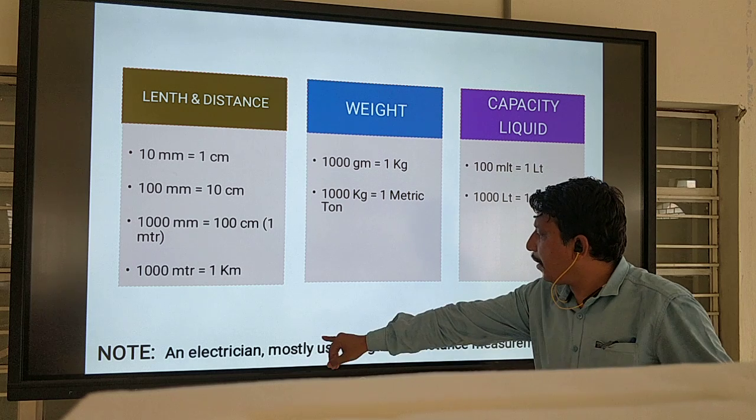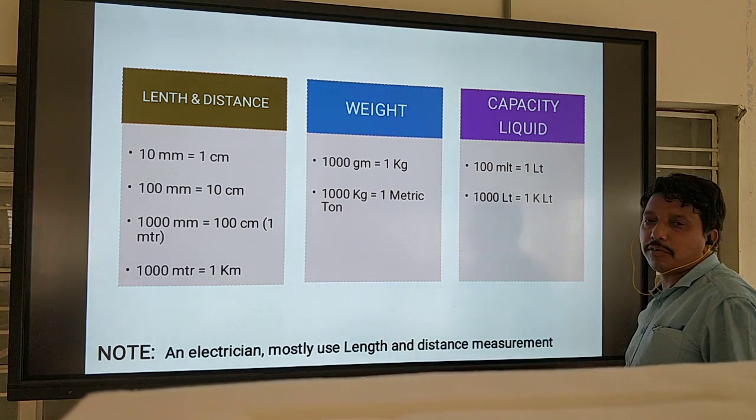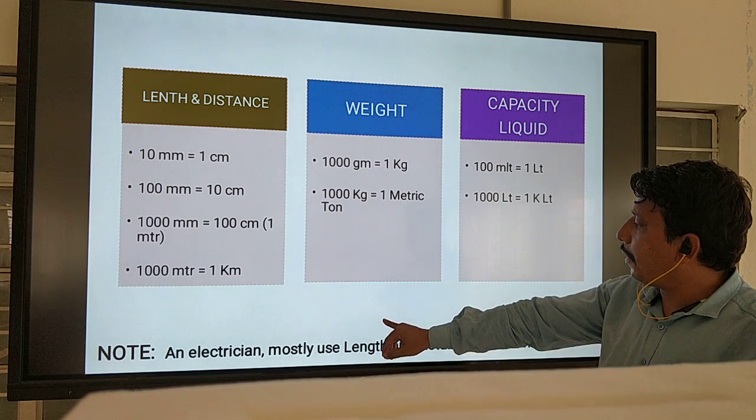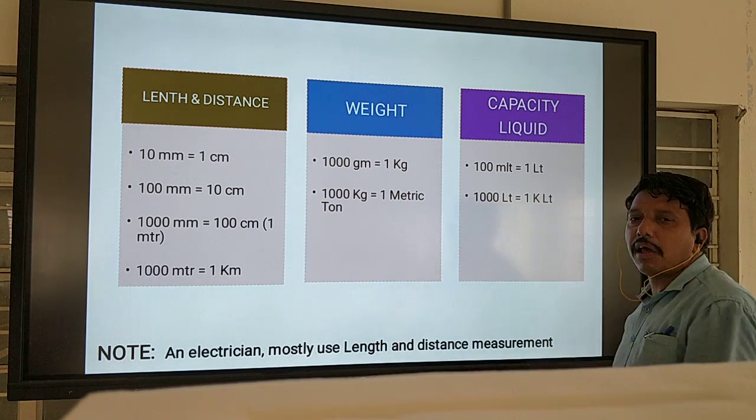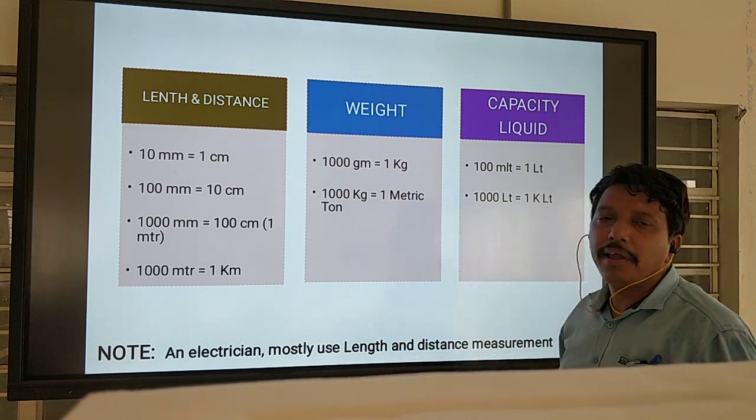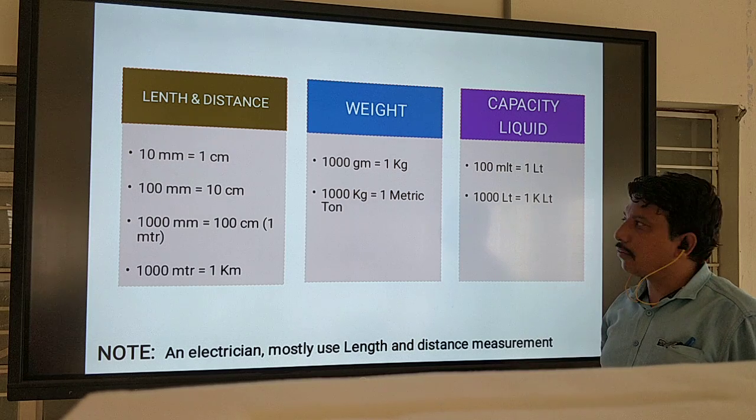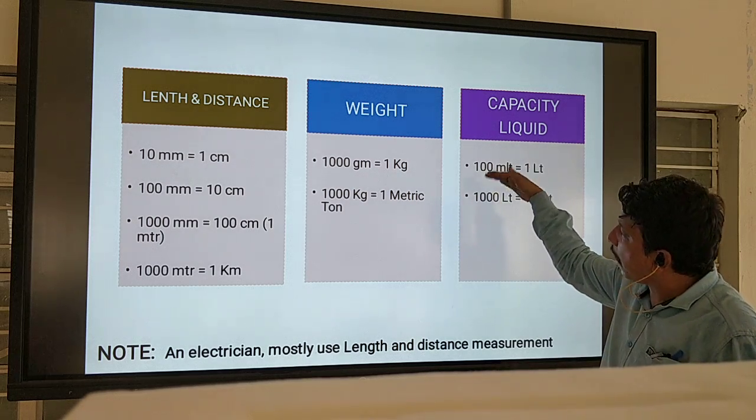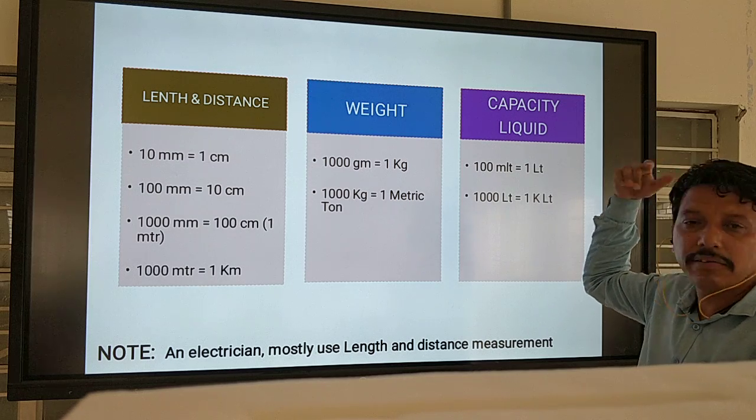So note, any electrical work mostly uses length and distance measurement. Any electrician, if electrical work is there, you should be using length and distance. Here only length and distance measurement comes, not the others. The tank is something that comes in the mechanical section. Okay, mechanical section.